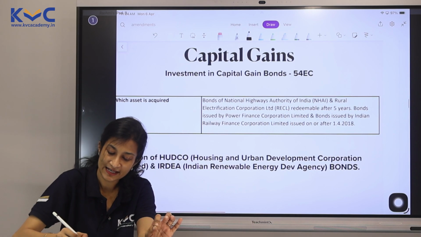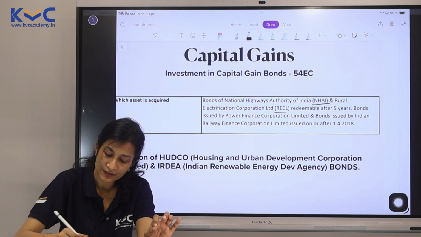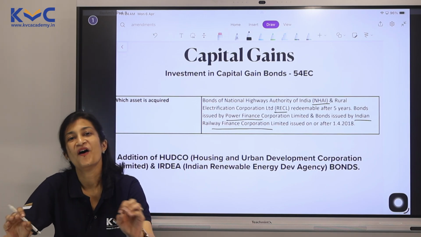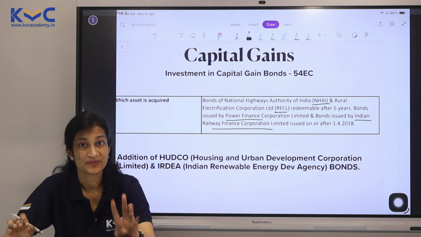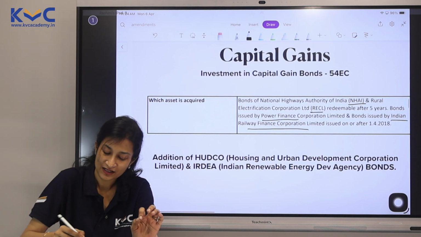What are they? NHAI, National Highway Authority of India, Rural Electrification Corporation Limited, Power Finance Corporation and Indian Railway Finance Corporation Limited. All of these 4 are already issued. Now we have 2 more in this list. Let's understand what they are.